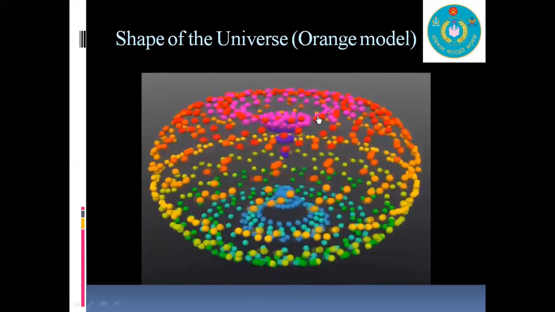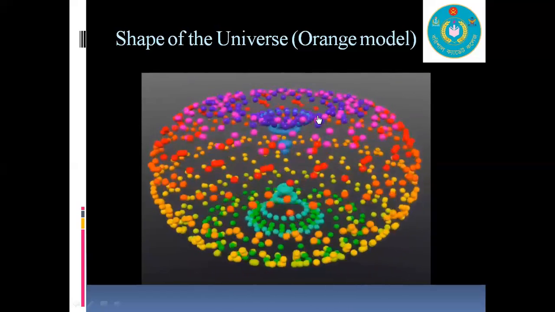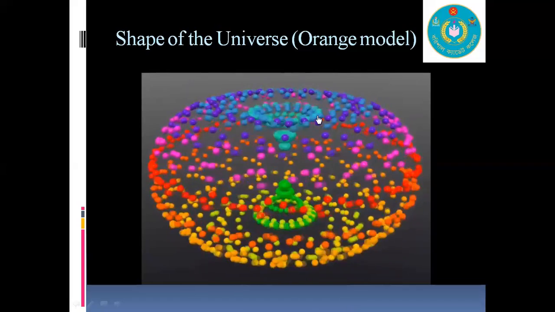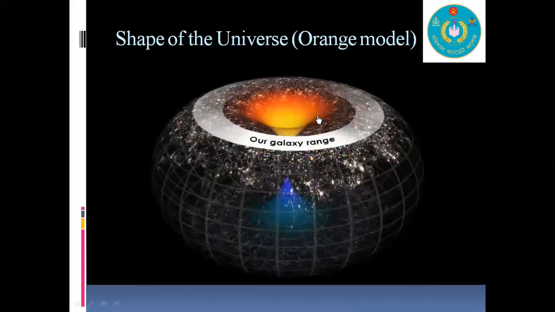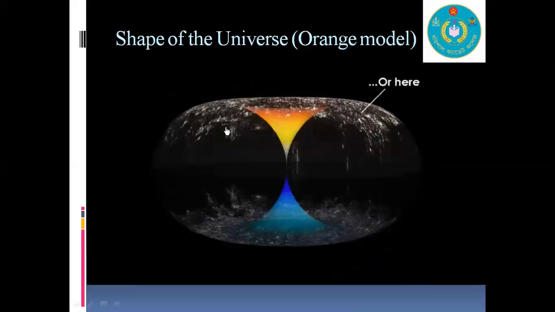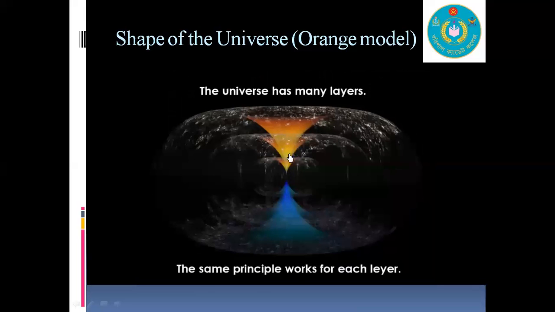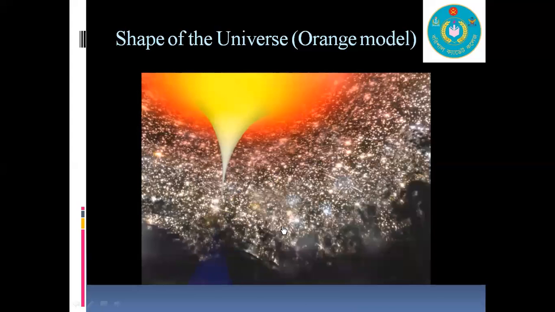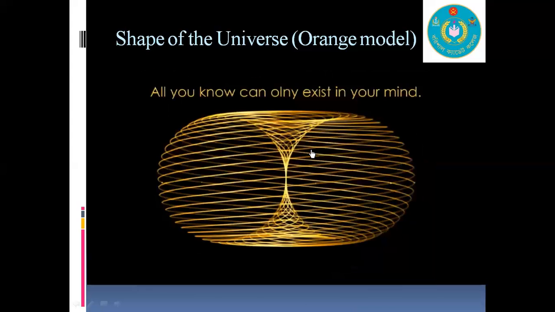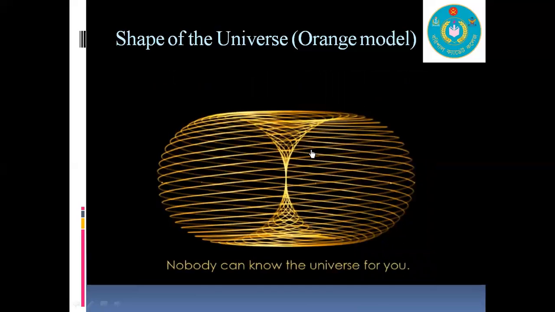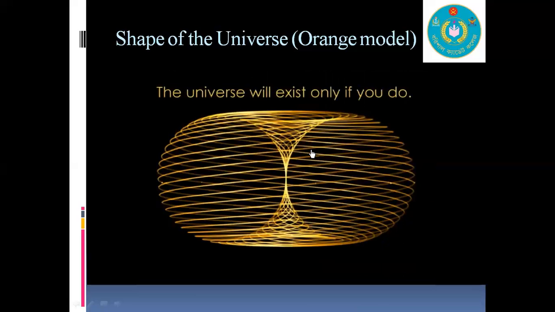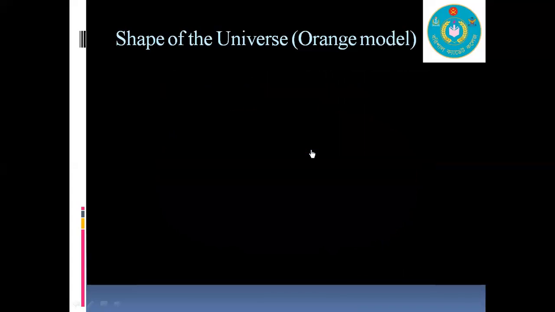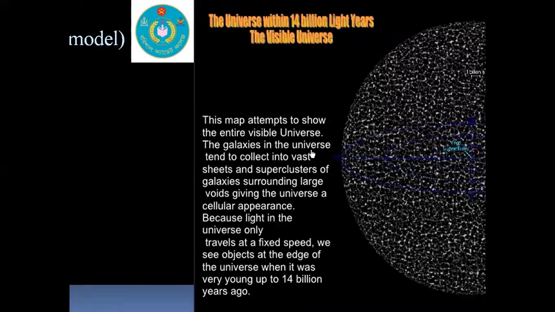Actually, the result of the Doppler shift of infrared wave is microwave. Here we are, and this is the probe of Big Bang. This is the probe of Big Crunch, and here is the orange model. That's all. After Big Bang, there is a big crunch, and we say that Big Bang and big crunch occur successively. This is called pulsar theory.